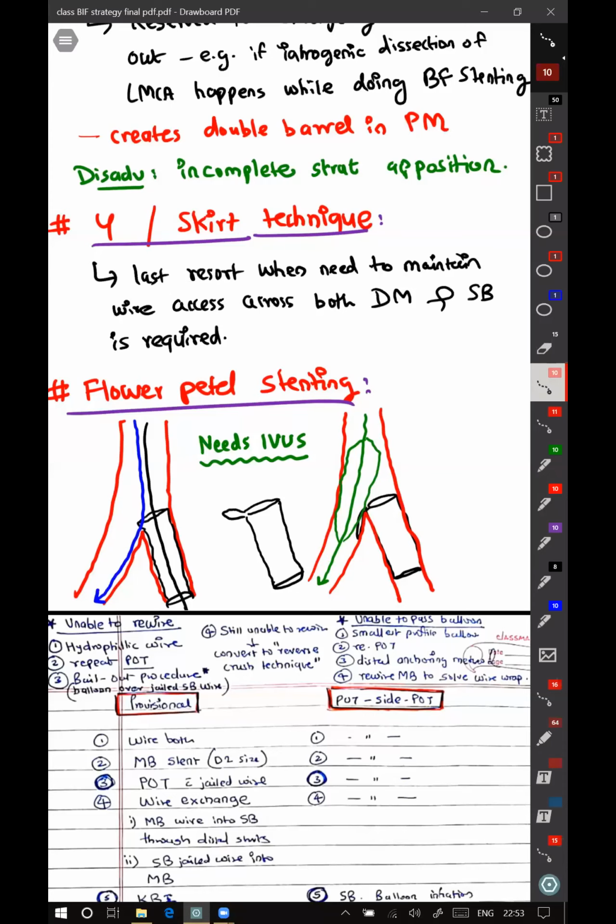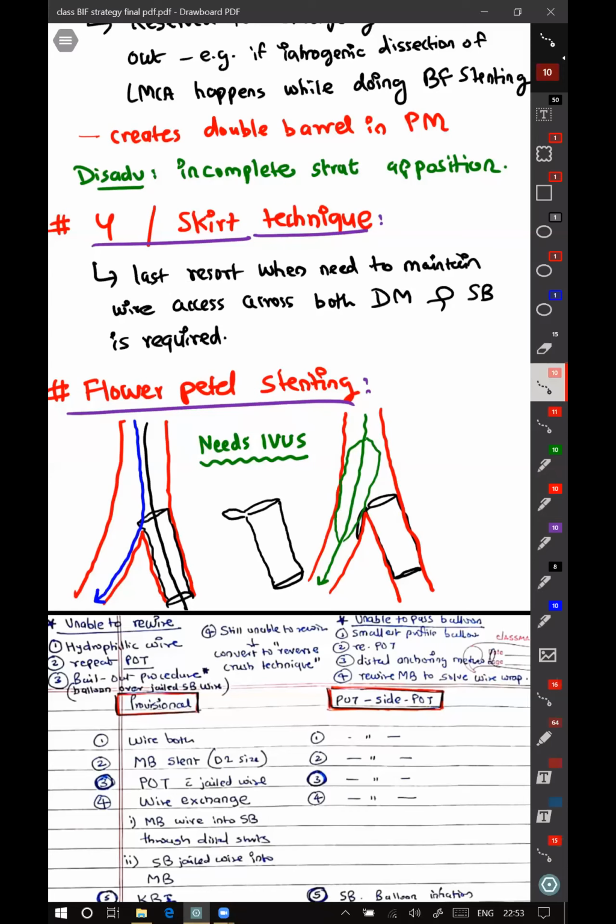No, how to get this out? This was done by IVUS. Szabo is a very easy technique which can be done outside. I think Kashyapa sir was doing that. Yeah, he has done it.